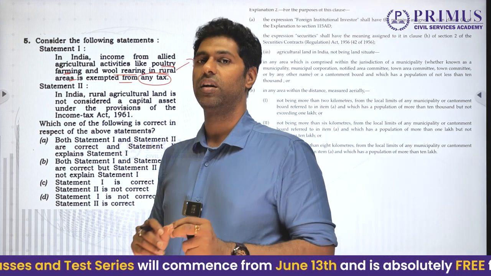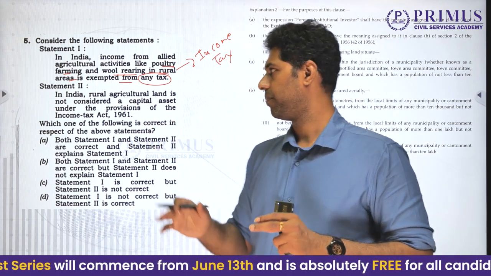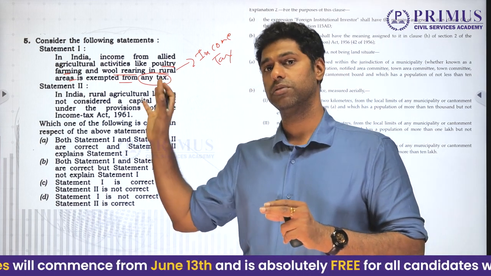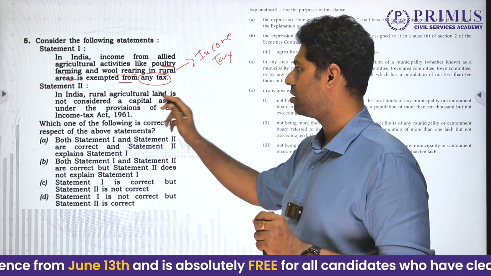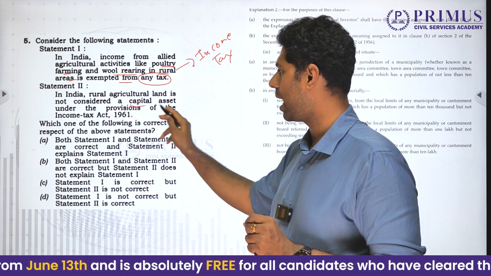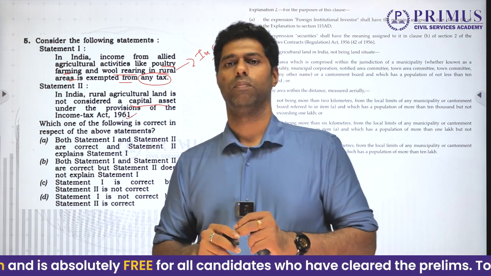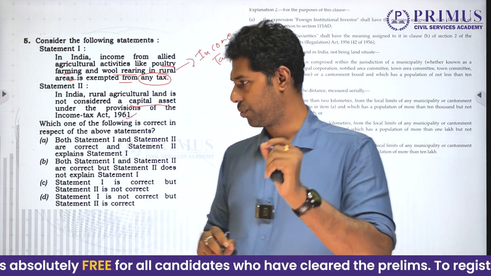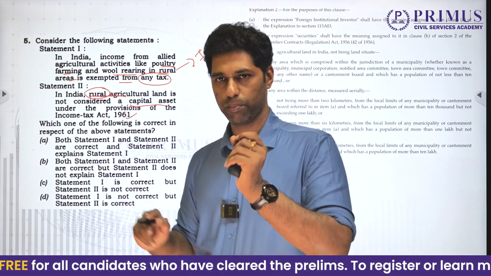Agricultural income has been defined extensively in the Income Tax Act 1961. And this does not come under that. This comes under business income. Moving to the second statement. Rural agricultural land is not considered a capital asset under the provisions of Income Tax Act 1961. This is true. See, the keyword over here is rural agricultural land. Rural, very, very importantly.